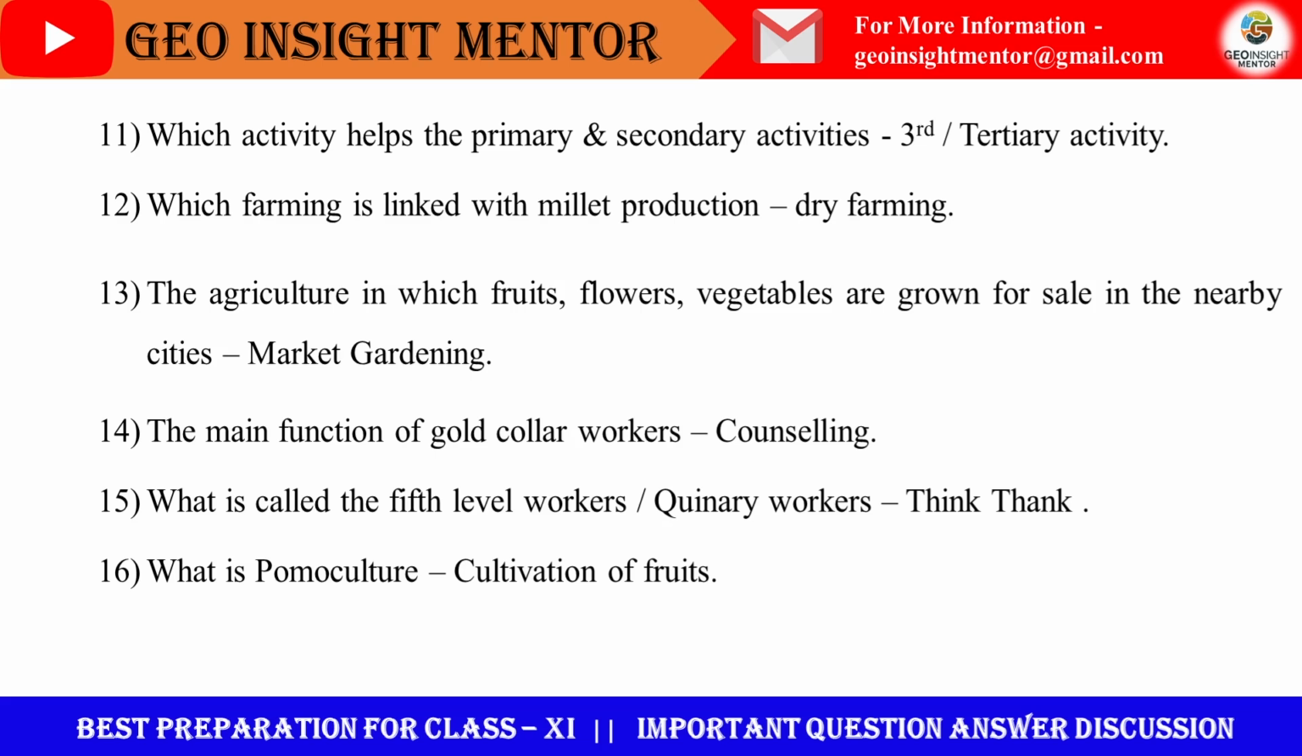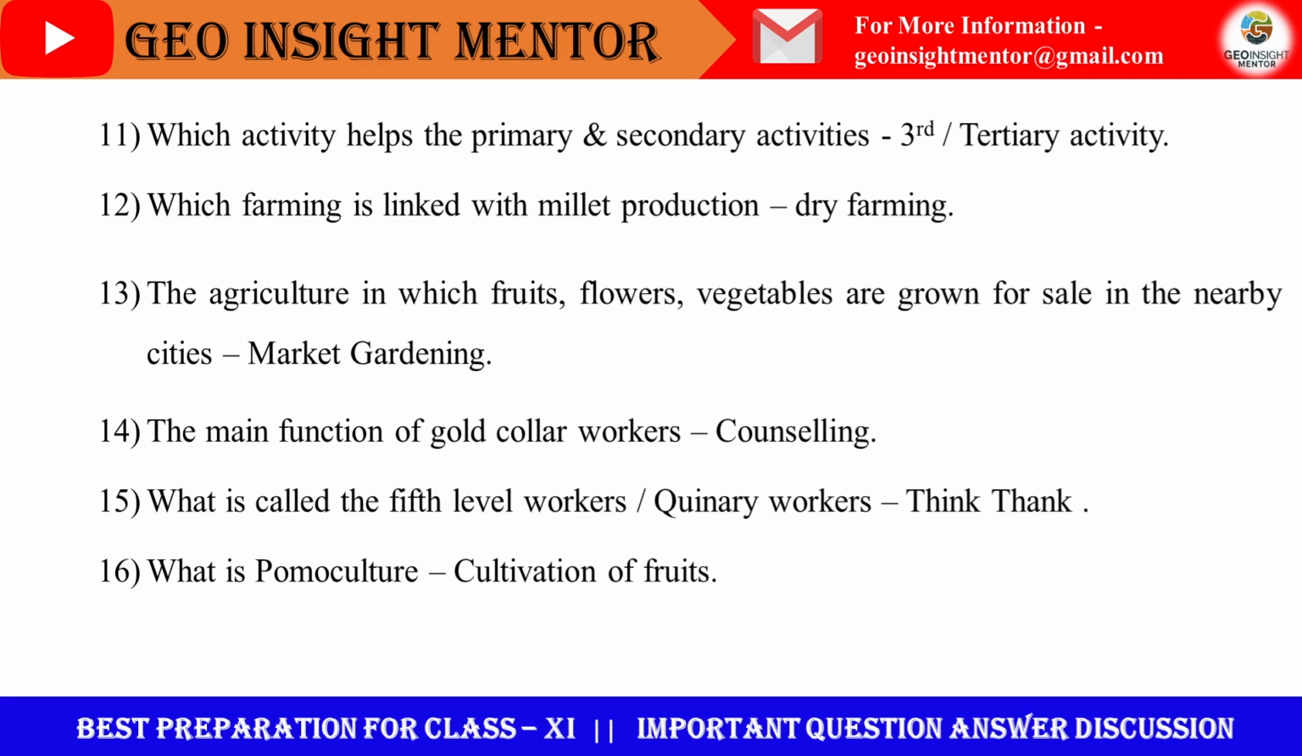The agriculture in which fruit, flowers, vegetables are grown for sale in the nearby cities is called market gardening. Sometimes trucks are used to supply these to the nearby towns. The main function of gold collar workers is counseling. They are doing the counseling activity.